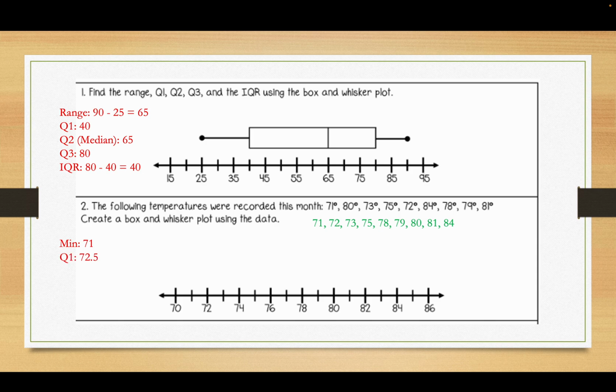Okay, so the minimum is 71. The first quartile is 72.5. The median is 78. Third quartile is 80.5. The maximum is 84. So let's mark it. Here's 71, 78. That's over here. Oh, okay, hold it. 71, 72.5, 78, 80.5, and 84. Put a box around those middle numbers and whiskers. So there's your box and whisker plot.